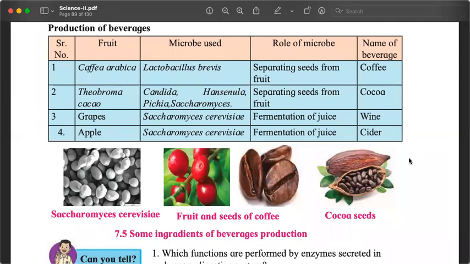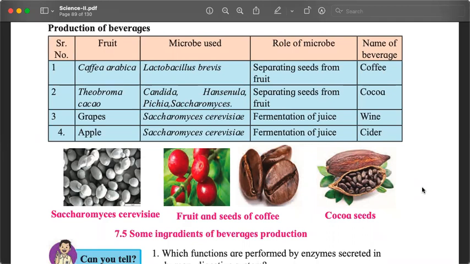So we looked at dairy products, including probiotics, which have live bacteria. And then we saw how yeast and fungus and bacteria can be used to cause fermentation for production of bread, vinegar, soya sauce. More things are produced using microorganisms. Production of beverages. Beverages means liquids, fluids that we consume. Coffee, chocolate, wine, cider, these are beverages.